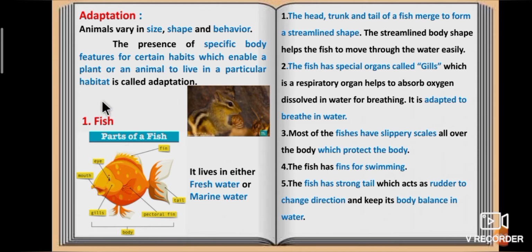Now we will see some animals' adaptation. First one, fish. It lives in either freshwater or marine water.